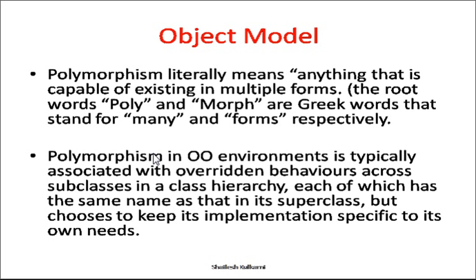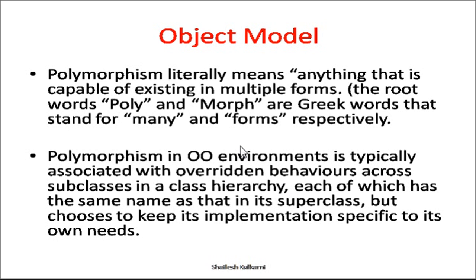And the last pillar of the object model is polymorphism. This is basically a Greek term. So poly means many and morph means forms, right? So the ability of different objects to take different forms is nothing but polymorphism. Polymorphism in object oriented environments is typically associated with overridden behaviors across subclasses in a class hierarchy, each of which has the same name as in its superclass, but chooses to keep its implementation specific to its own need.